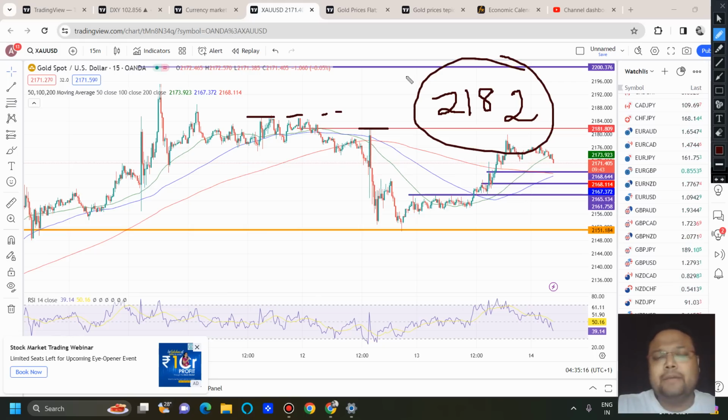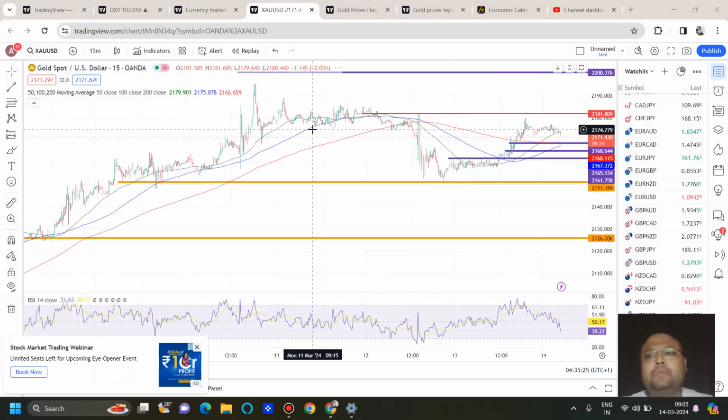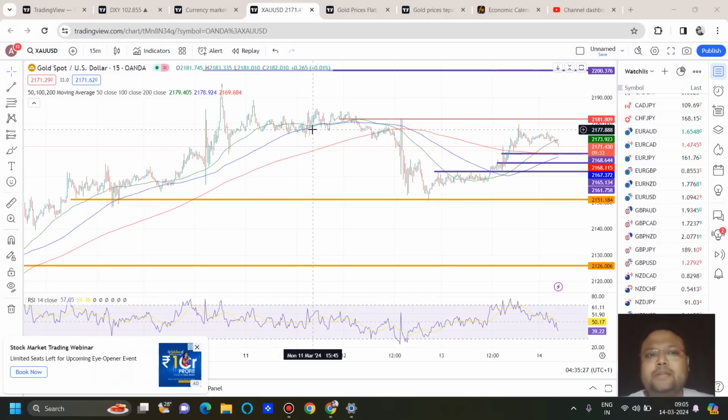If that happens, you can look for a buy above 2200. And if you're holding a sell, please try to exit. Okay, let's wait and watch. It all depends on the market situation, because 2200 is a resistance, and to break any resistance or support in any market, stock market, forex market, commodity market, volume is extremely important. So the volume will be very important for the day. If market goes up with volume, then obviously market will break 2200 this time.